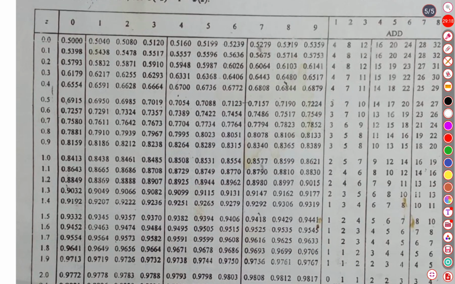We should not forget this, 1.061. So 1.0 is over here, then 6 is over here. So the row is this one, and the column is over here. This is our corresponding probability, and for 1.06 the last digit is 1, so it is going to be here. If we add 0.8554 plus 2, it is going to be 0.8556.